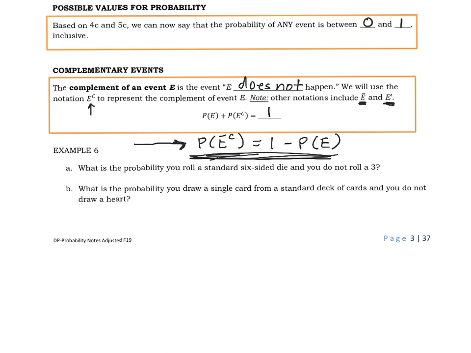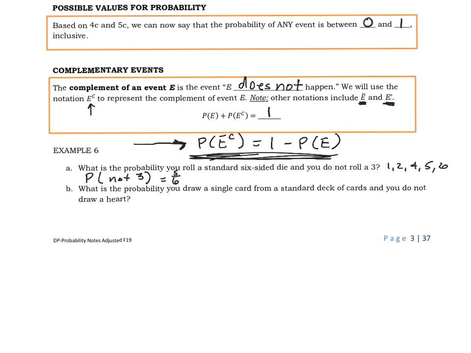Let's look at example 6. What is the probability you roll a standard 6-sided die and you don't roll a 3? Well, the more direct route here is that means I'm rolling a 1, 2, not a 3, 4, 5, 6. So the probability of not a 3, well, that gives me 5 favorable outcomes out of a total 6.